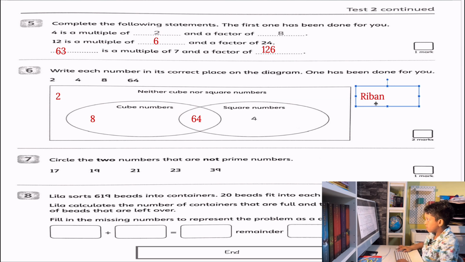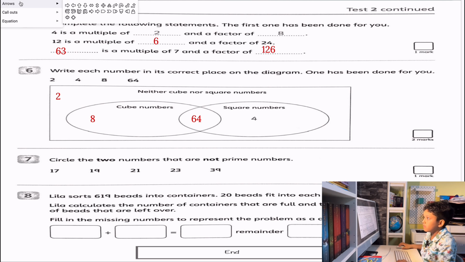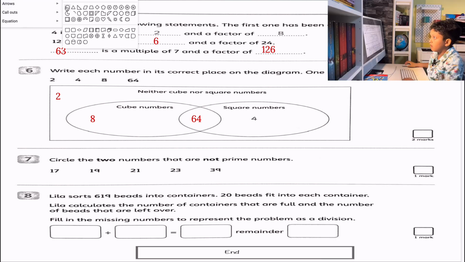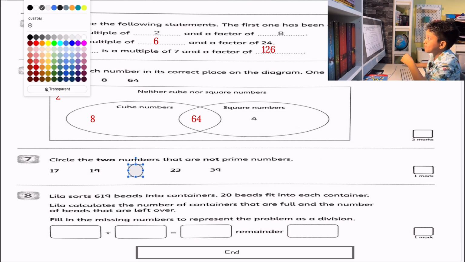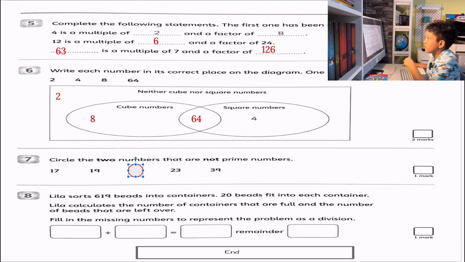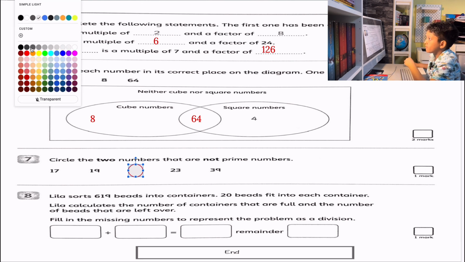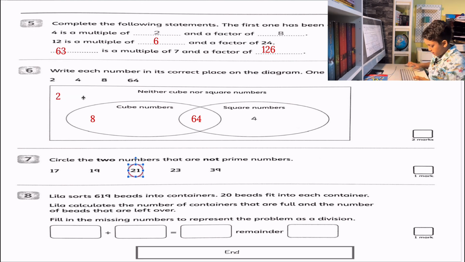We must circle the 2 numbers that are not prime numbers. So 17, can you divide by 2, 3, 5, 7? No. 19? No. 21? Yes, by 7 and 3. So circle this one.